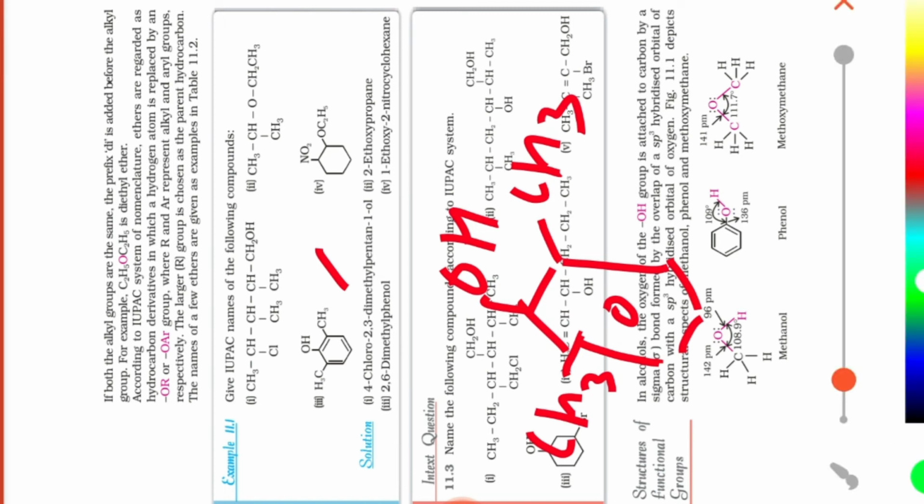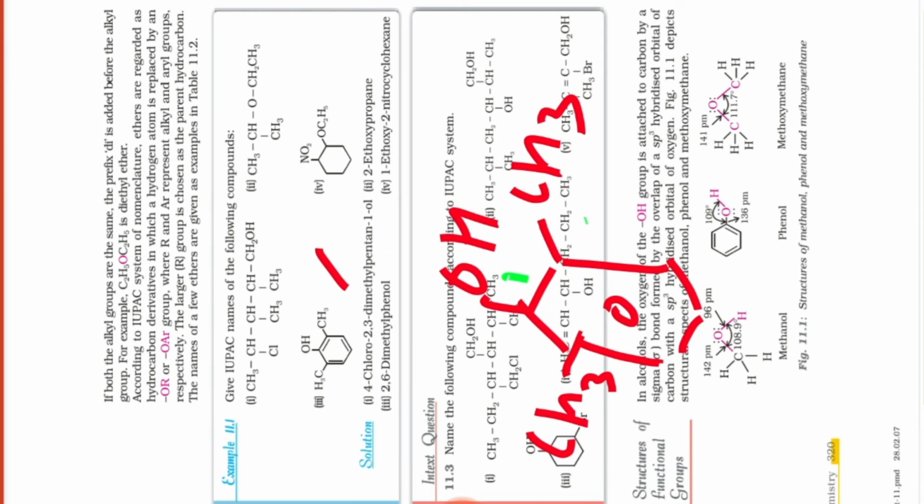Then here is the numbering. You see, all of you, please: 1, 2, 3, 4, 5 and 6. Okay, now what are you going to write? 2,6-dimethyl, and this is called phenol.